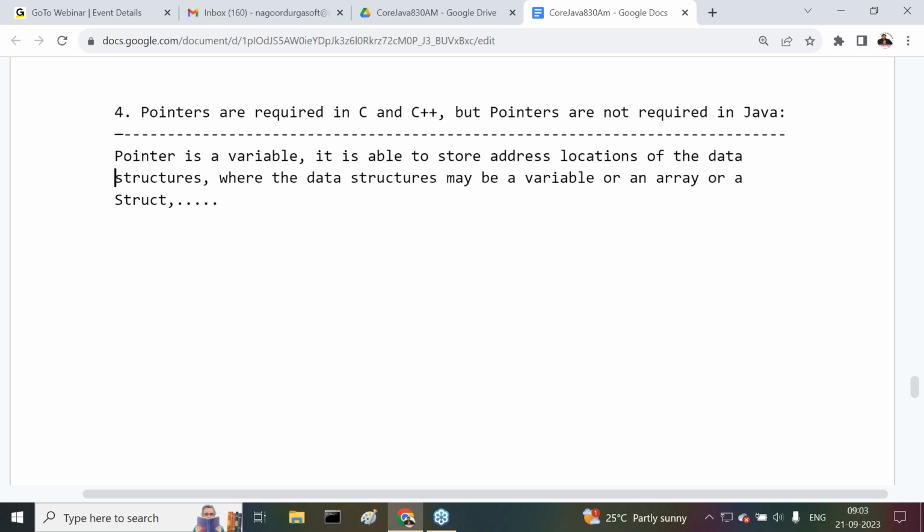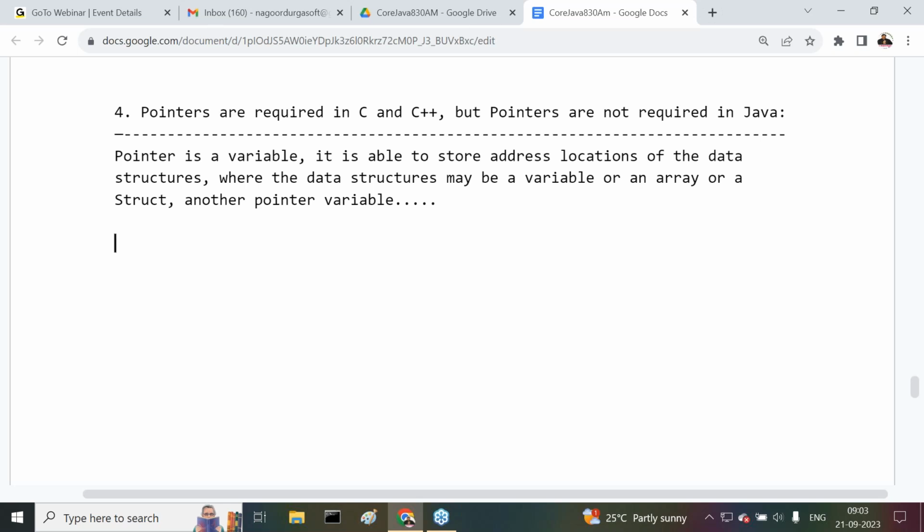The definition once again. Pointer is a variable. It is able to store address locations of data structures, where the data structures may be a variable or an array or a struct and so on. Or I can say it may be another pointer variable also.